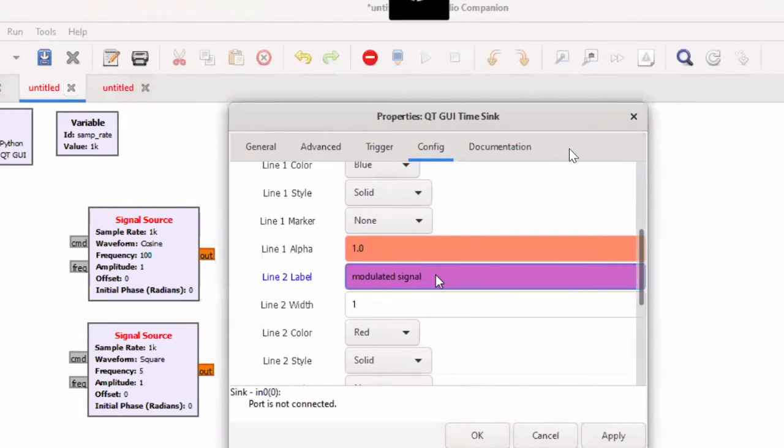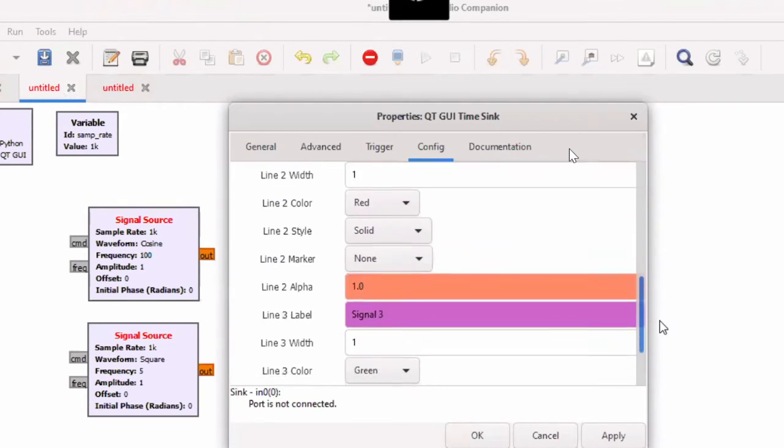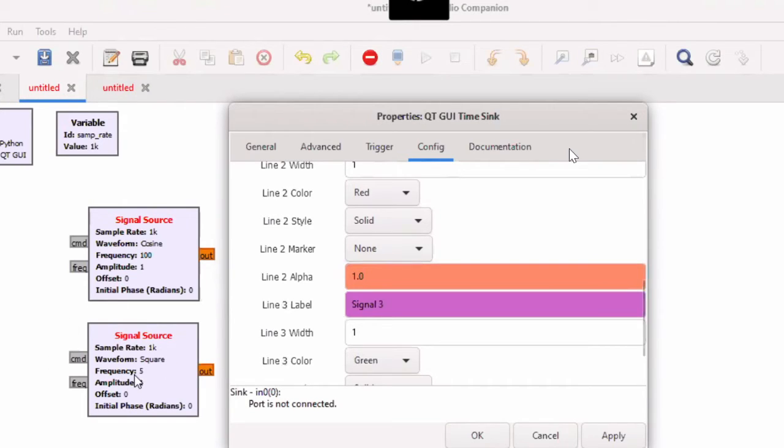Then my third one is this message signal. You can take this as the modulating signal, or you can take it as the baseband signal. Then apply and then okay.